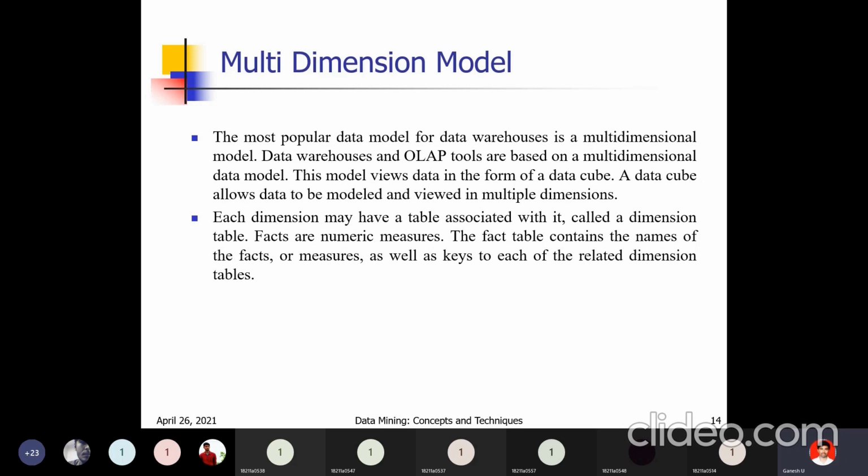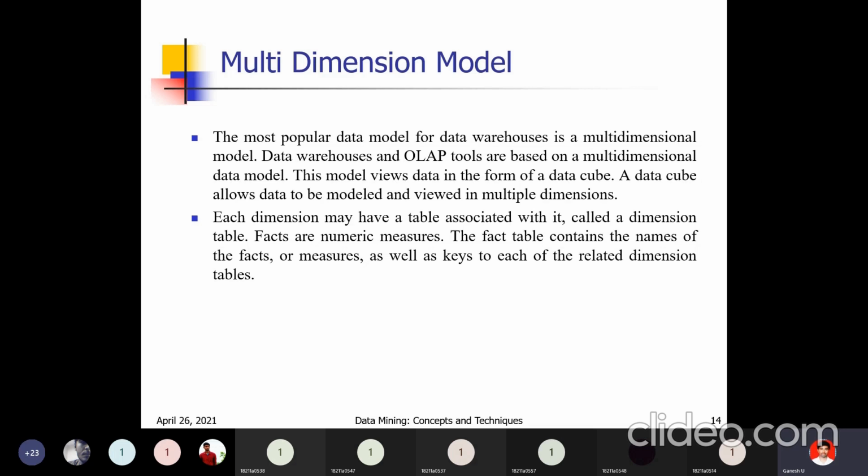In the relational model, you will see data in two dimensions, horizontal and vertical, only rows and columns. Here multi-dimensions means three dimensions: rows and columns, and also the z direction. So that is dimension x, dimension y, and dimension z. We have 3D data.